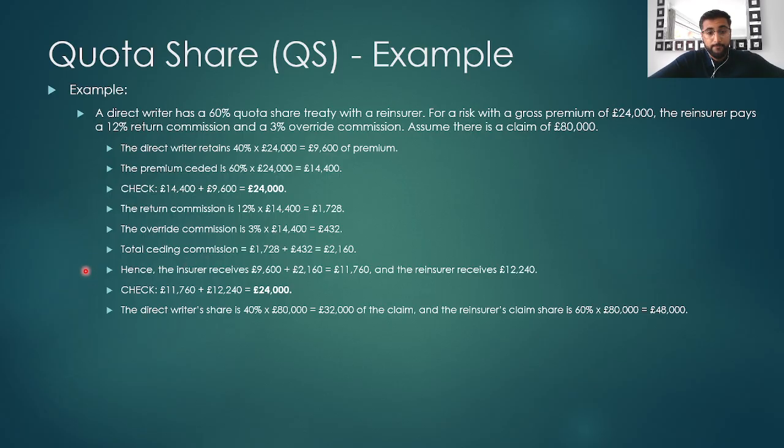So the insurer receives their share of the premium, plus this commission, which is £11,760, and the reinsurer receives their share of the premiums minus the commissions that they give to the insurance company, which is £12,240. And as a check, we can see that these add up to the gross premium. Now, in terms of the claim, the direct writer or the insurance company's share is 40% of the claim, which is £32,000, and the reinsurance claim share is 60%, which is £48,000. So, next we'll look at the second type of proportional reinsurance, which is surplus reinsurance.